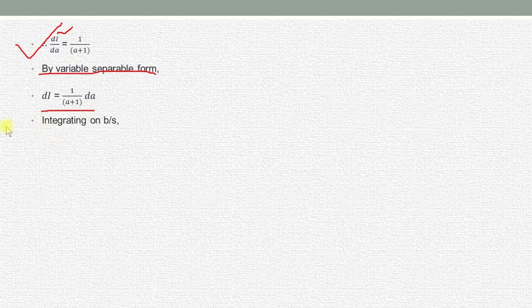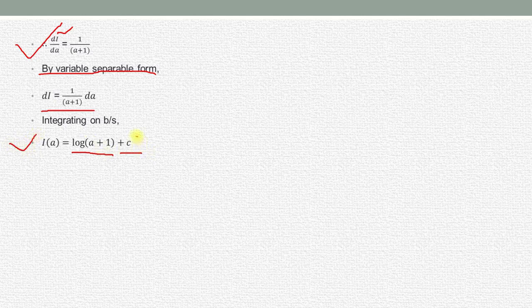Integrating on both sides, what will we get? On the left hand side we will get I of a. Here a is our parameter, so I of a is equal to what is the integral of 1 upon x? Log x. Similarly, in place of x here we have a plus 1, so the integral of da upon a plus 1 is log of a plus 1 plus the constant of integration c. Okay, this is our required result.